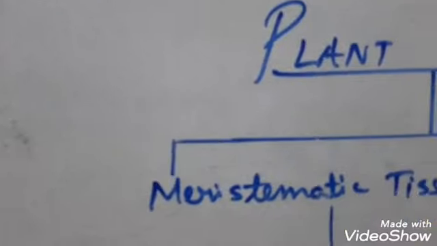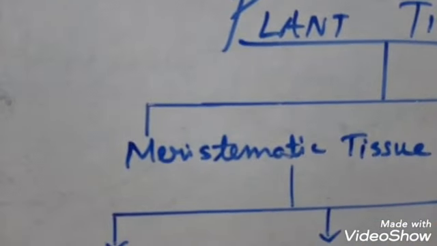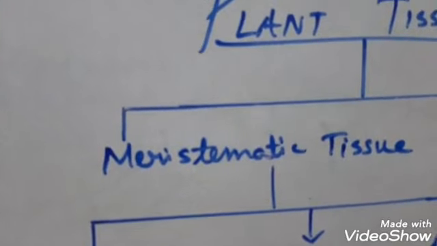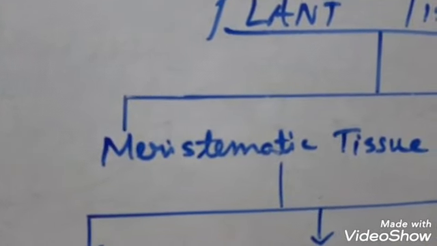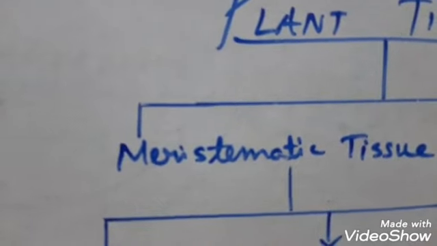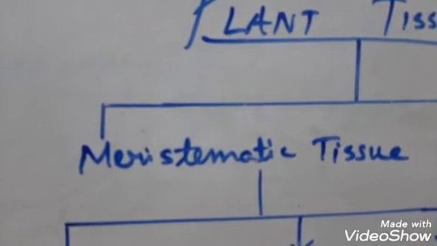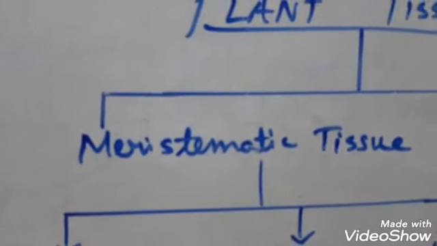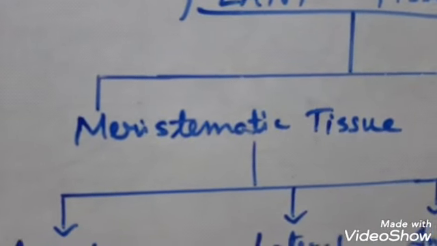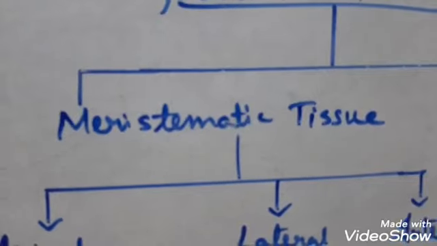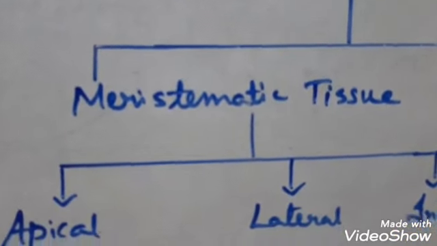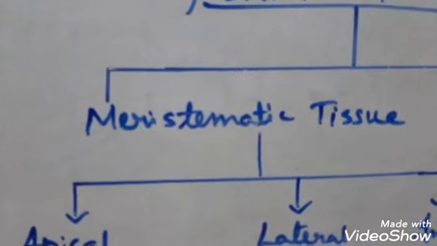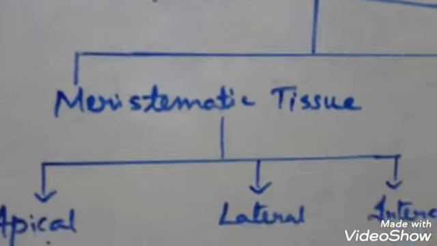Clear? Now generally, what are the general functions of meristematic tissues? The general functions are, they generally help in the growth of the apical part of the plant, lateral part of the plant, or the intercalary, that is the in between parts of the permanent tissues. So meristematic tissues generally help to heal the cell injury. Sometimes if there is an injury in the plant cell, the new tissues take the place of the old one. So the healing process is done by meristematic tissue. Okay.